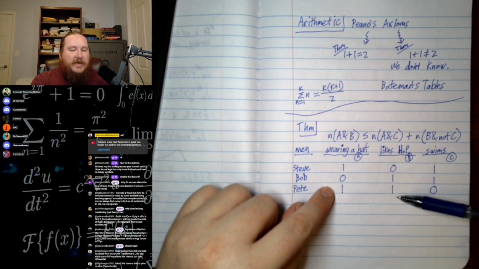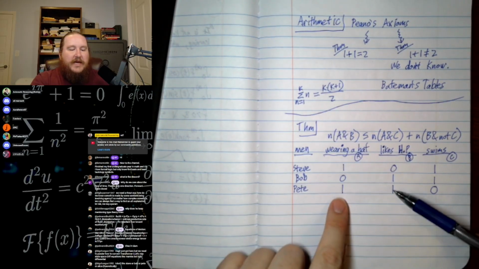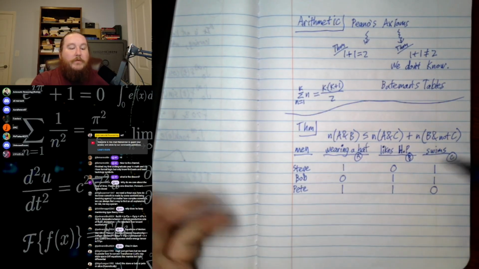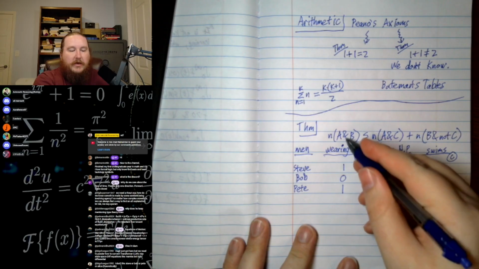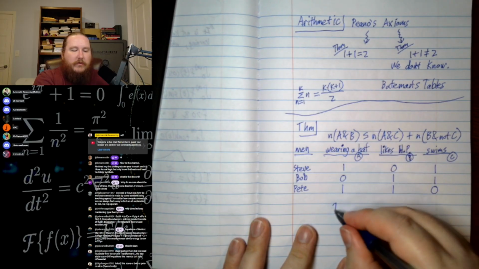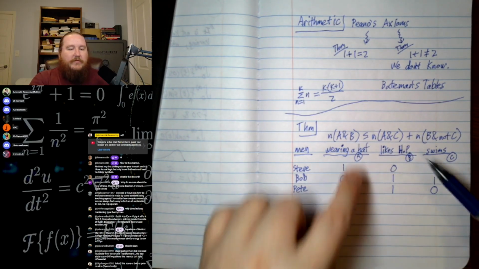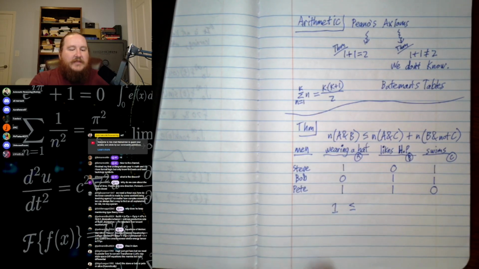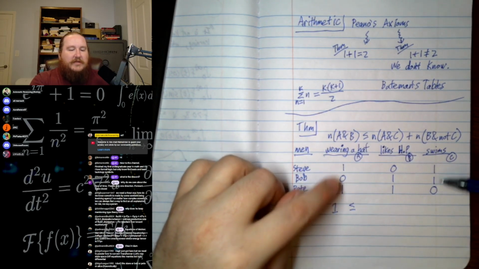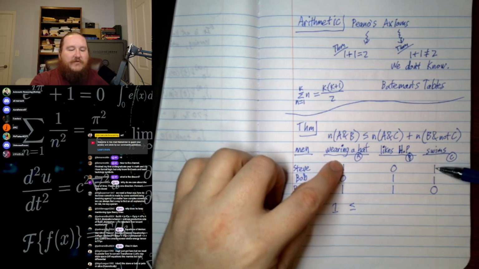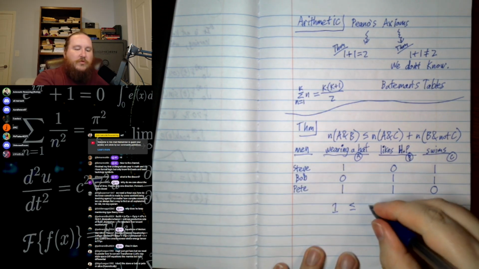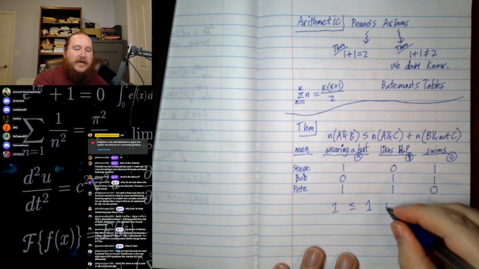Here's A and B. Well, only Pete satisfies A and B. So there's just one person that satisfies A and B. So the left hand side is 1, right? And then we go to the number of things that satisfy A and C. We just go down the line of A and C and we see, oh, Steve satisfies A and C. So there's one thing for that category.